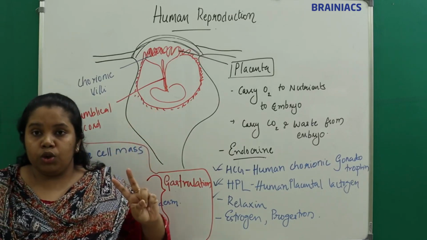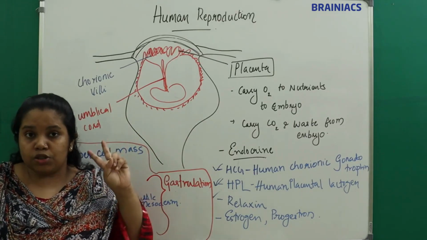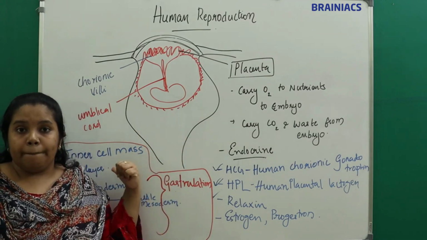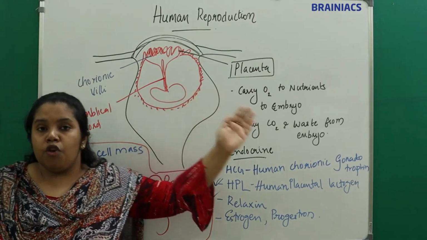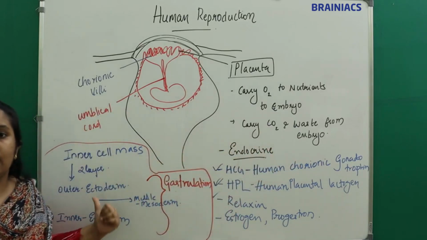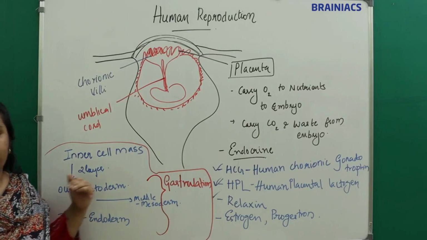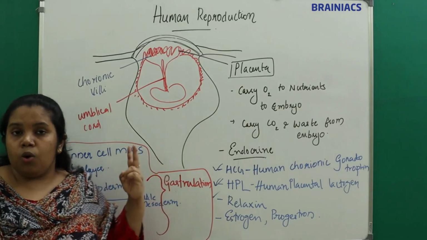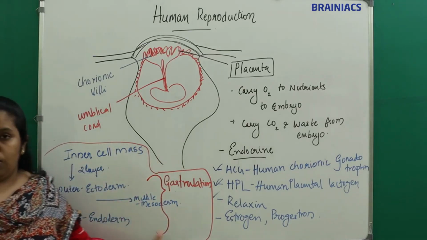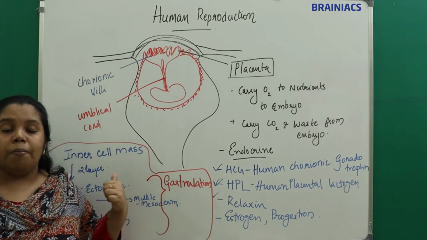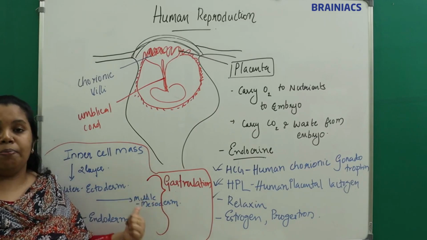What I told you is that at the time of implantation it has two parts, an outer trophoblast and an inner cell mass. The outer trophoblast will form the placenta and the inner cell mass forms the embryo. Initially it formed two layers, outer ectoderm and inner endoderm. Later a layer is formed between these two, called the mesoderm, the middle layer.